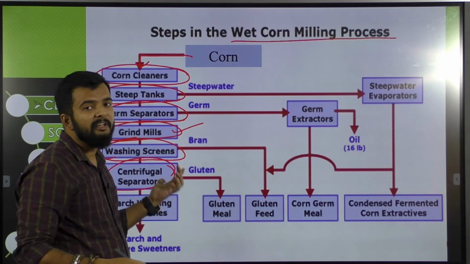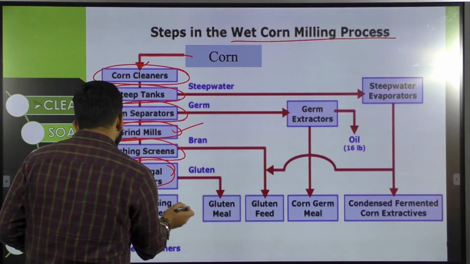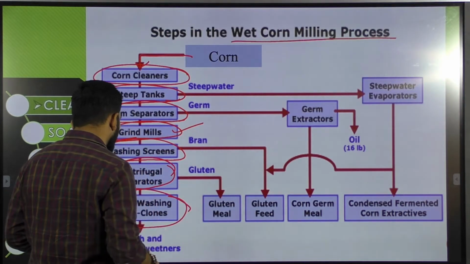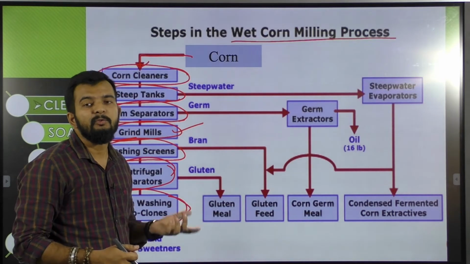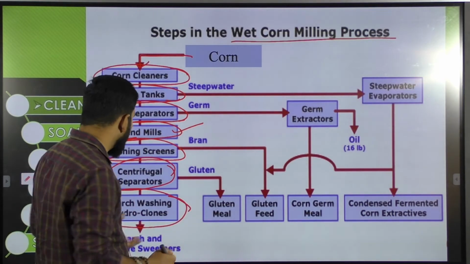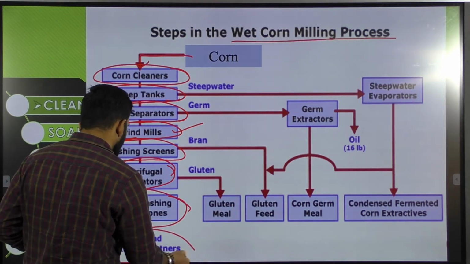So a centrifugal separator in the case of wet milling will separate out starch from gluten. Then starch washing hydroclones. Nowadays hydroclones are used instead of centrifugal separators, so the function is the same, to separate out starch. Then starch and nutritive sweeteners.